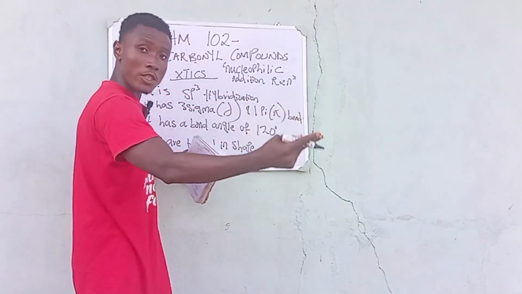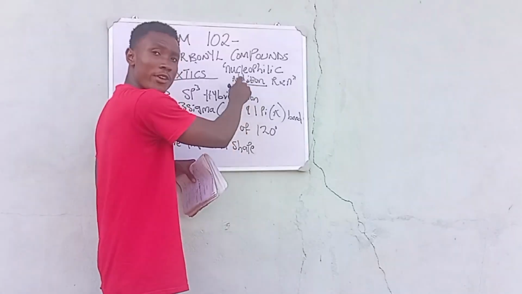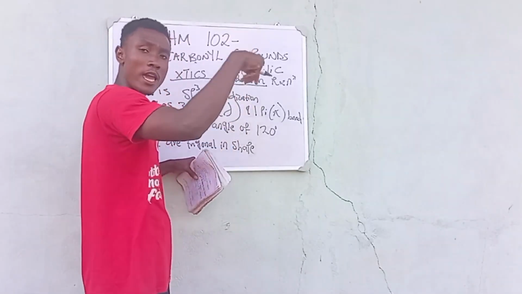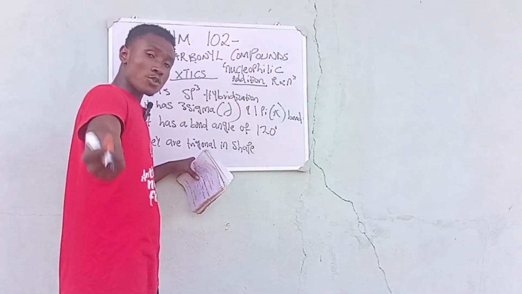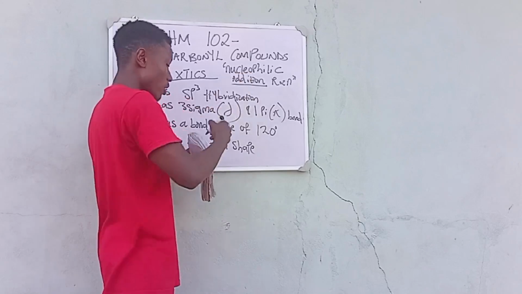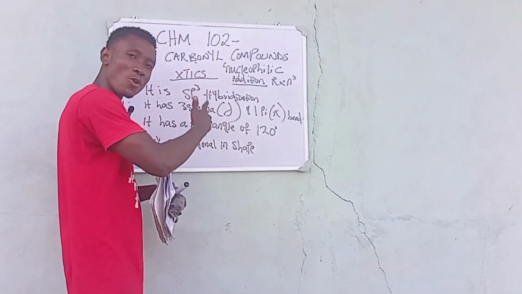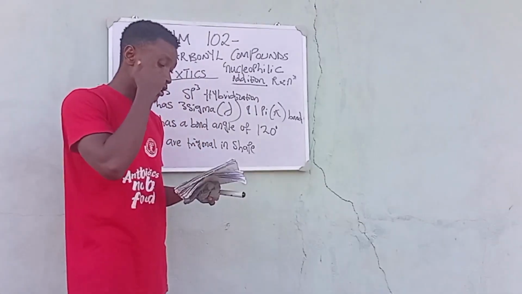Remember the alkenes? Alkenes undergo addition reaction, and alkanes undergo the substitution reaction. But for the carbonyl compounds, they undergo what is known as the nucleophilic addition reaction. Please take note of this, the nucleophilic addition reaction.